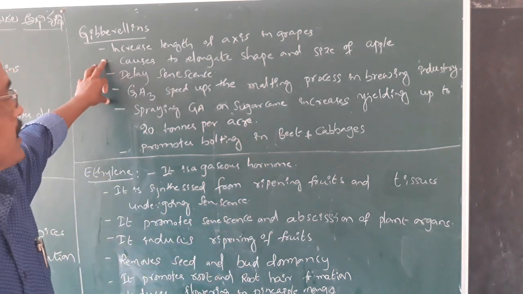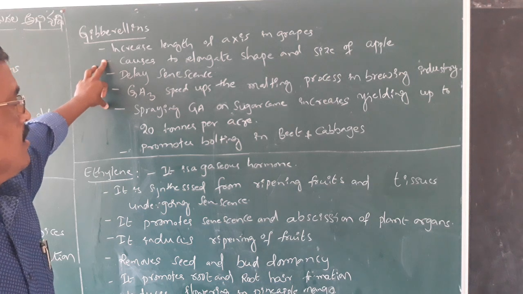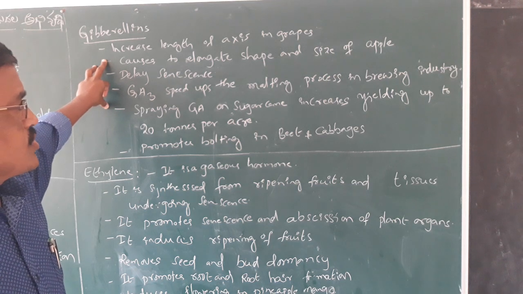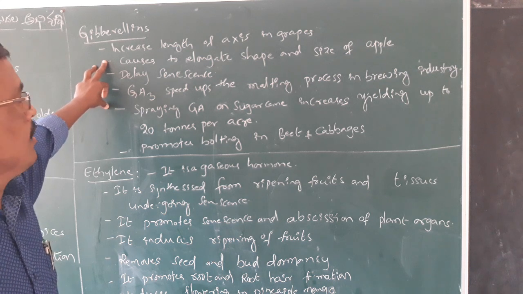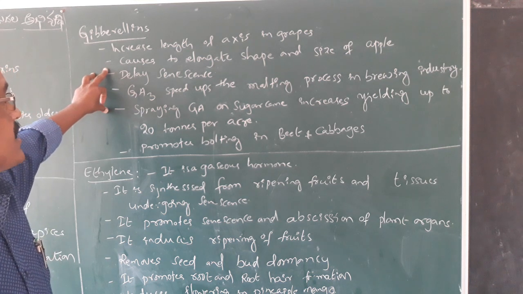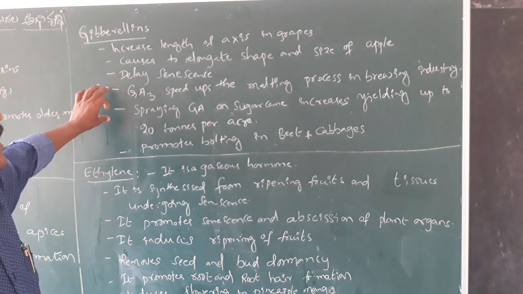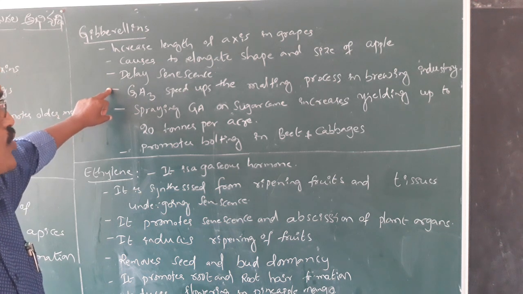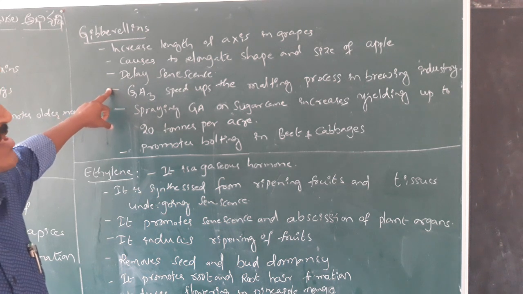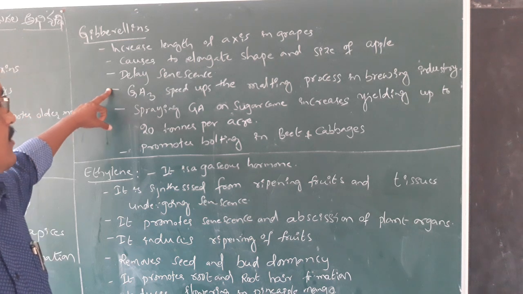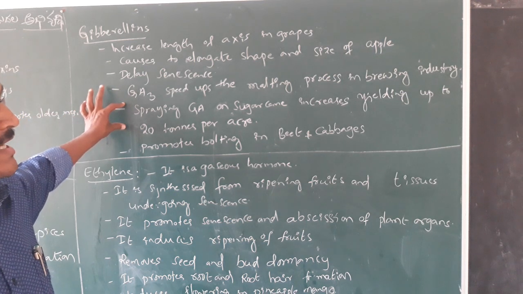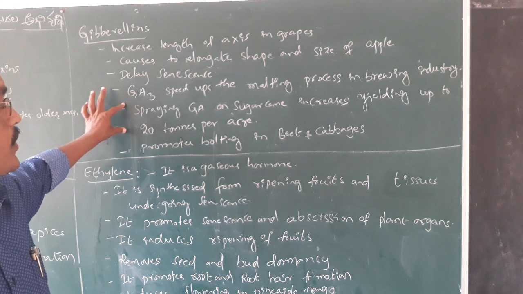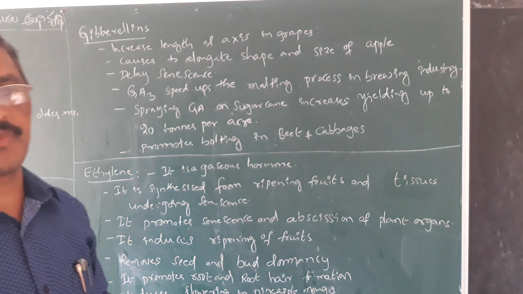Also, gibberellins cause a size and shape increase in the apple. And gibberellins delay senescence. Gibberellic acid 3 speeds up the malting process in the brewery industry. Spraying gibberellic acid on sugar cane increases the yield up to 20 tons per acre.